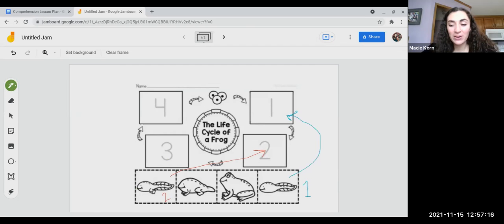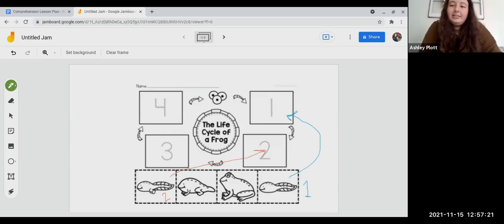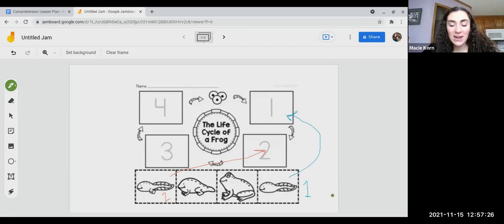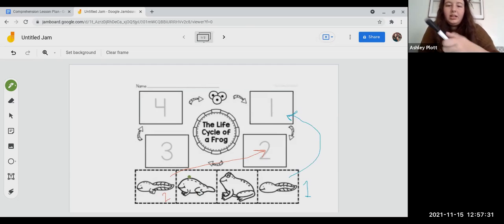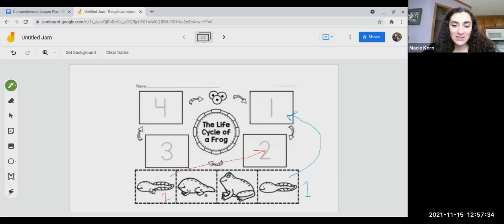And if you remember, we talked about in our story, the little fish grew back legs, and then what did they grow? Front legs. That's right. And then their tails started to go away. So which one of these pictures represents that next stage when they grew front legs and their tails went away? This one here? Yes, very good. So this is going to be our number 3. 3 comes after 2. When you cut it out and glue it, it's going to go right there. And that's the next stage when the tadpoles have back legs, front legs, and their tails are starting to go away. They're almost frogs, right?